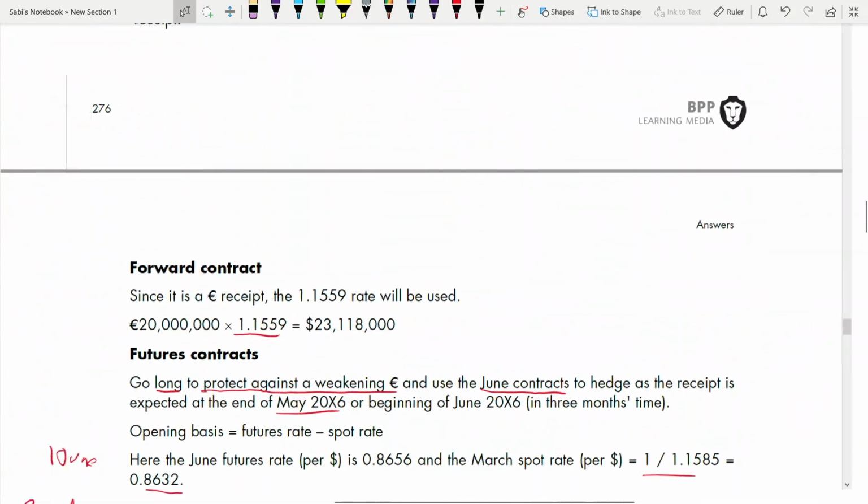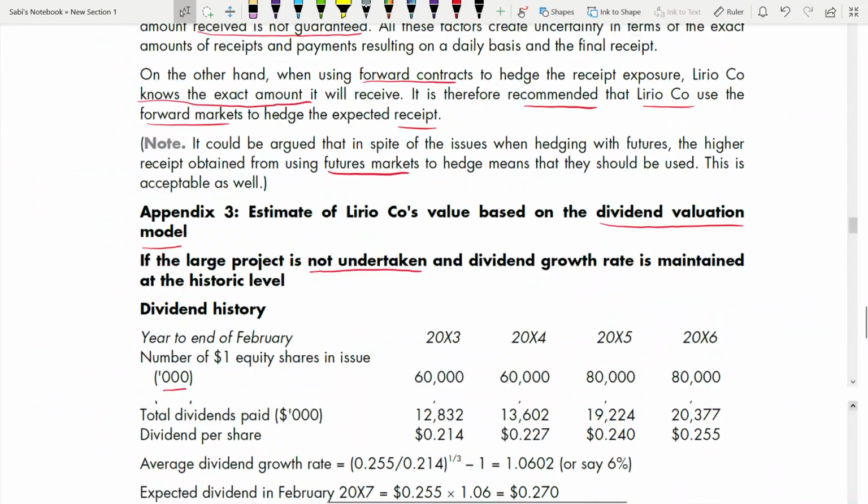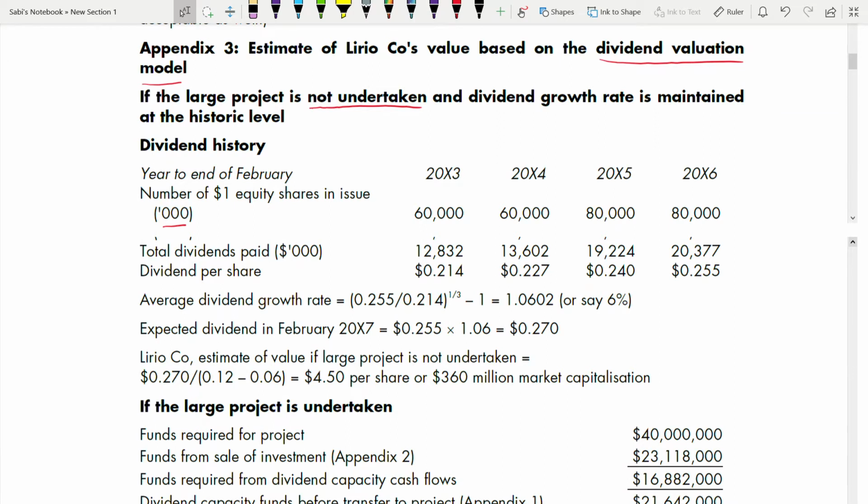So if the project is not undertaken, if you see the total dividends, this is also in thousands, and the number of shares is also 60, 60 and 80, 80. Now dividend per share is dividend divided by your shares. In the first one it is 12,832 divided by 60,000, and make sure that you write the currency. It is $0.214. Keep it to 3 decimal places.